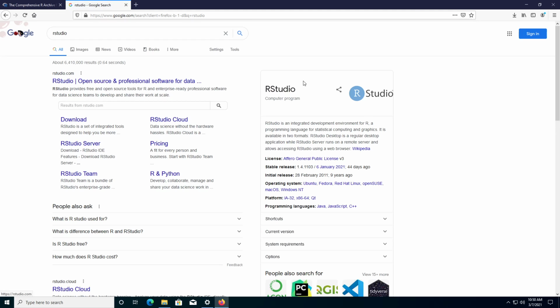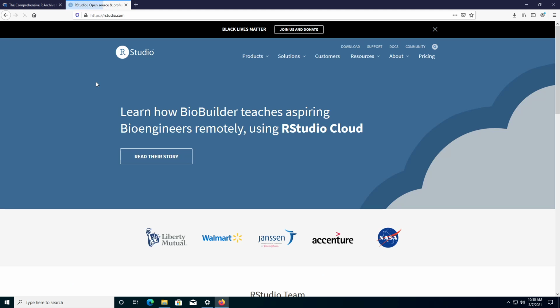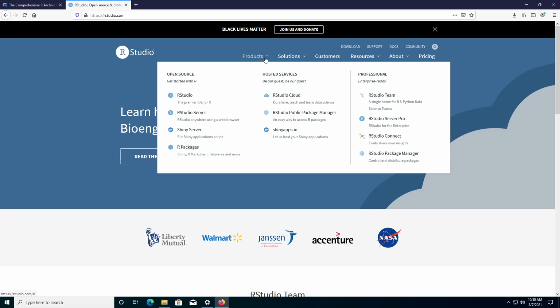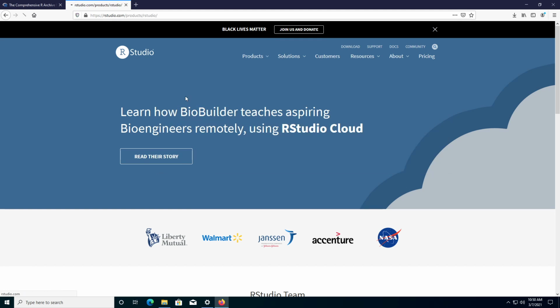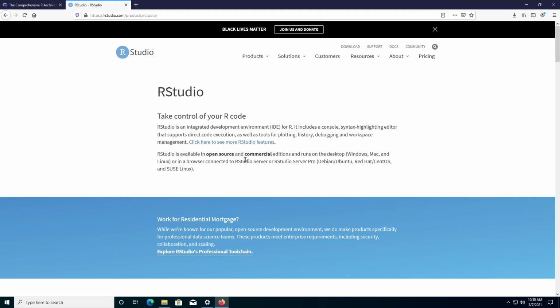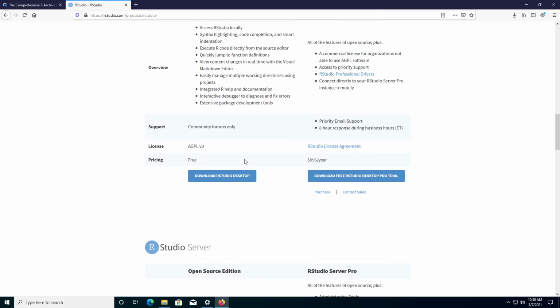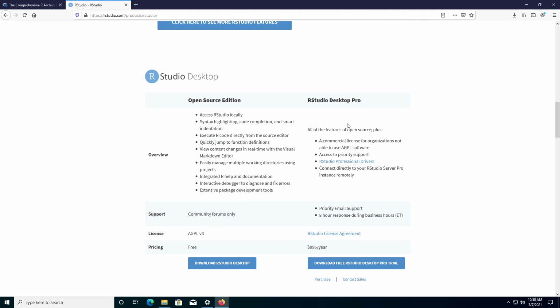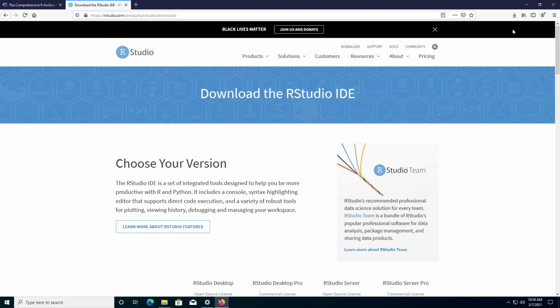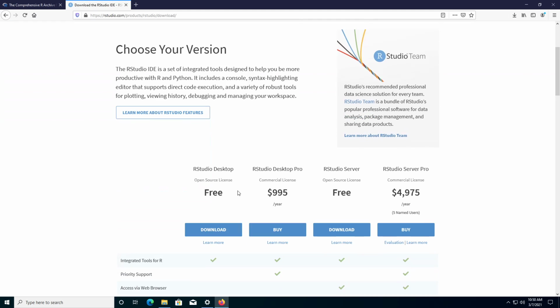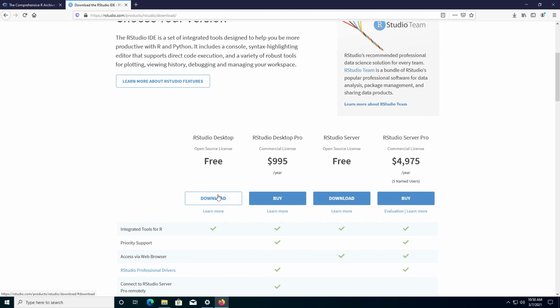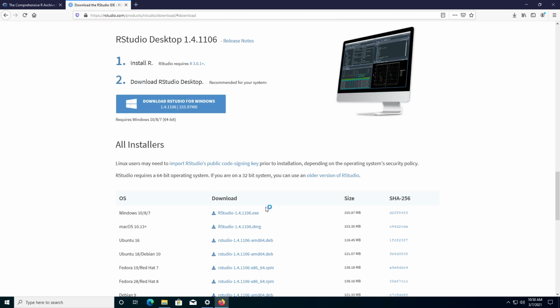What you'll see is rstudio.com. We'll go in here, go for products. We'll have to slide down a bit, and there's a Pro Edition which has a lot of extra features, but there's also an open source. Choose your version. It's going to make me choose it again. Then it takes me here.